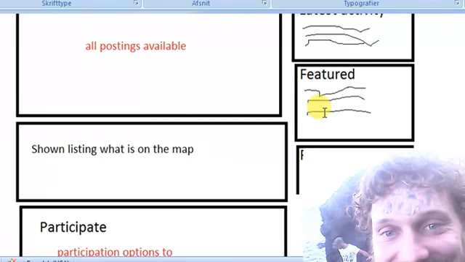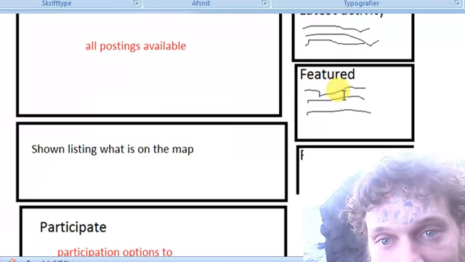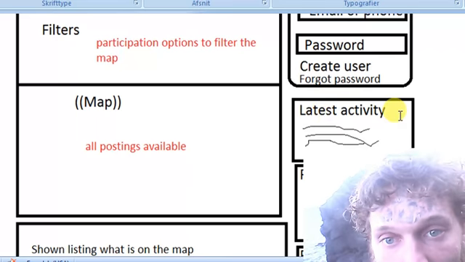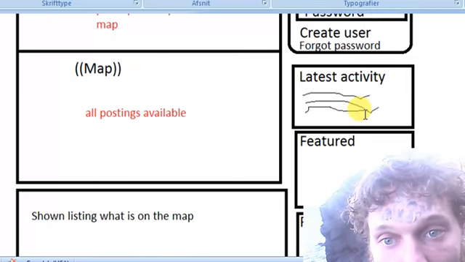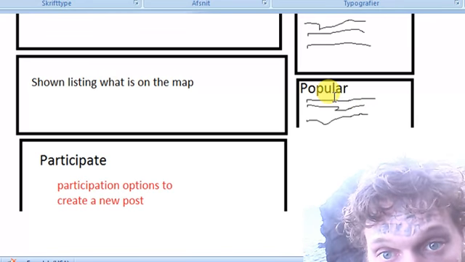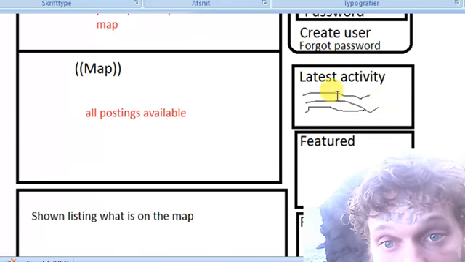Some people coming in. Future, that's the one where people can pay to get listed. And popular, and that's kind of like another genre, what do you call it, of this latest activity. Maybe just more the popular in general, and not popular in the latest activity.